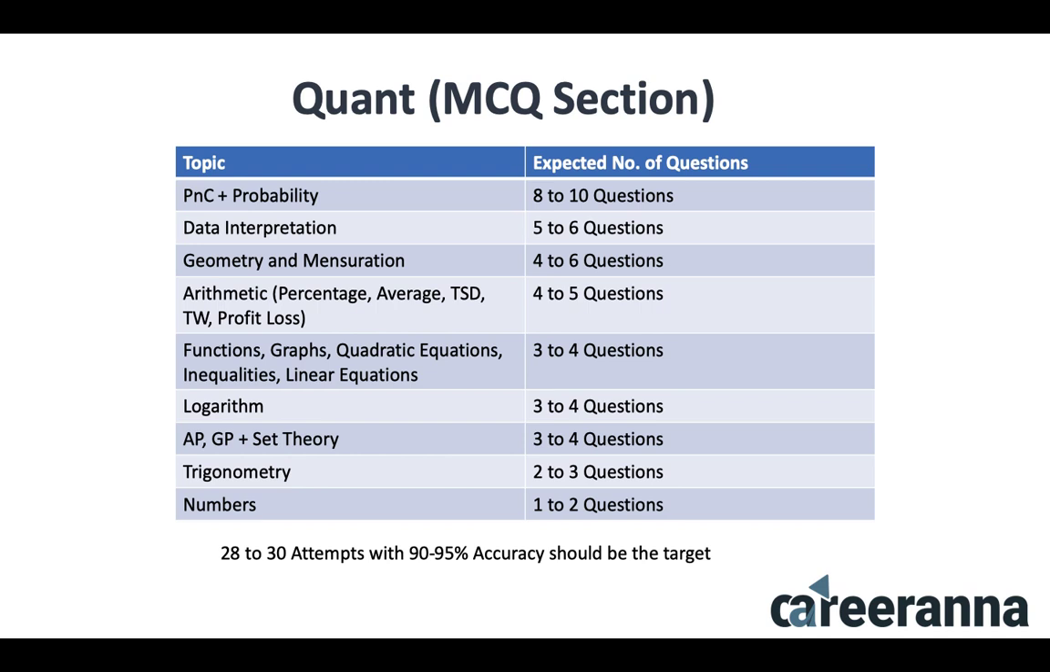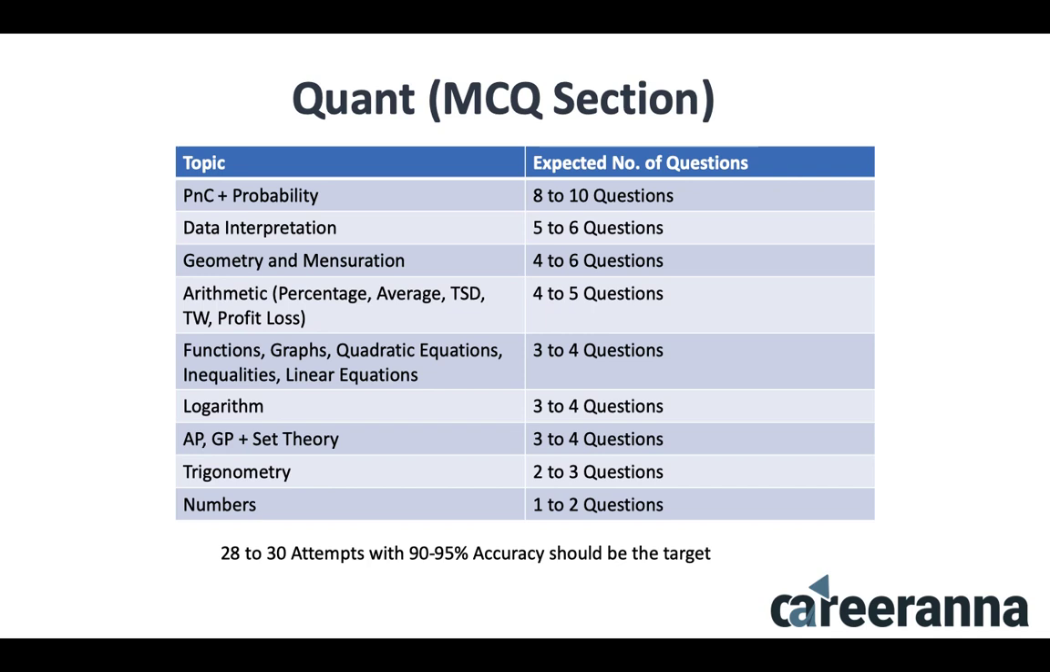Arithmetic, 4 to 5. Algebra, 3 to 4. Logs, 3 to 4. AP-GP, set theory, 3 to 4. Trigonometry, 2 to 3. Numbers, 1 to 2. Remember, I have not put higher mathematics over here, which is matrices and determinants. Usually just 0 to 1 question will come from matrices and determinants, and hence I have not put it over here.